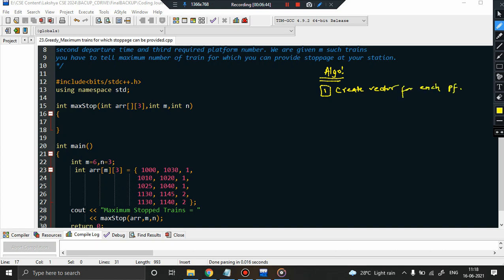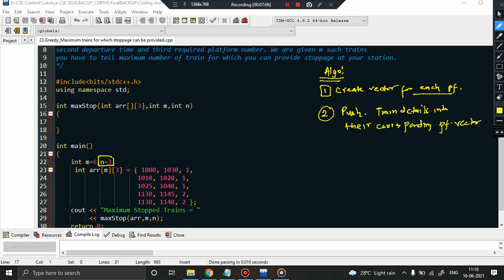You see, there are 3 platforms available. So I will be creating a vector for each platform and I will push the train details into their corresponding platform vector.